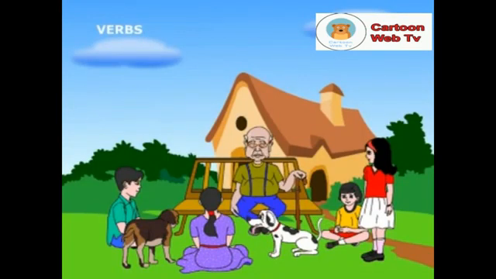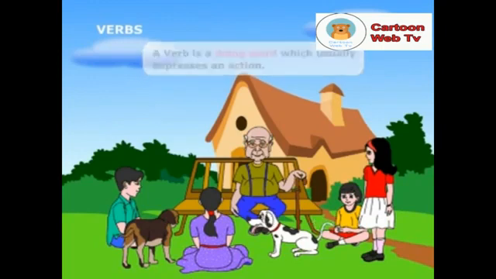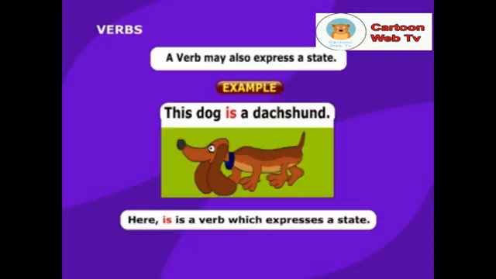Children, what did you study yesterday? We studied verbs, Grandpa. If so, you should know what a verb is. Yes, Grandpa. A verb is a doing word which usually expresses an action. Example, the dog barks at the boy. Here, the word barks is a verb. A verb may also express a state. Example, this dog is a dachshund. Here, "is" is a verb which expresses a state.